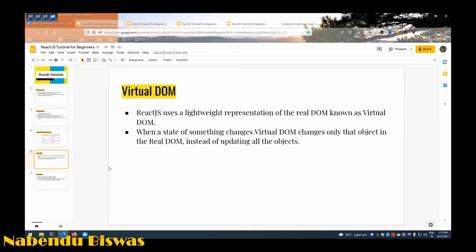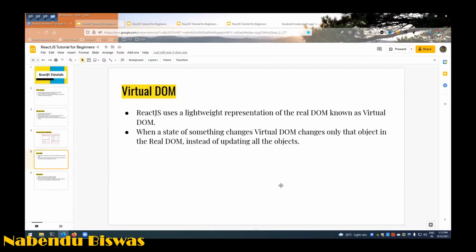And React has a concept of virtual DOM. React uses a lightweight representation of the real DOM, which is known as the virtual DOM. So you cannot directly interact with DOM elements. I think all of you know JavaScript, that's why you came to this React.js bootcamp. In that we do document.querySelector and all those things, so we are interacting with the DOM. In React, it is very difficult to interact with the DOM directly.